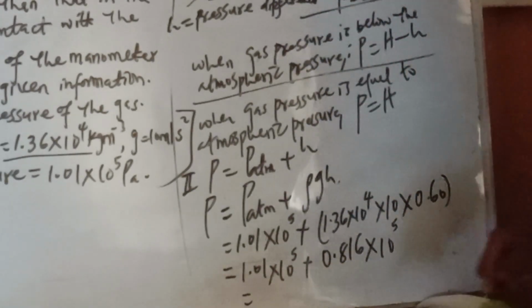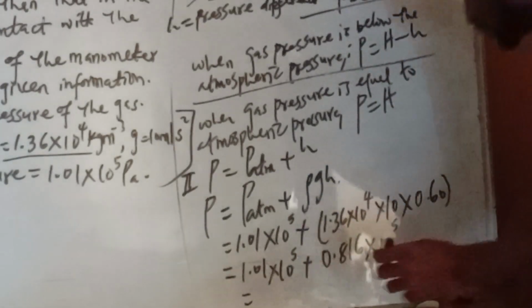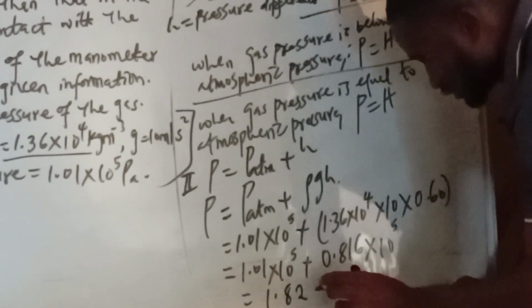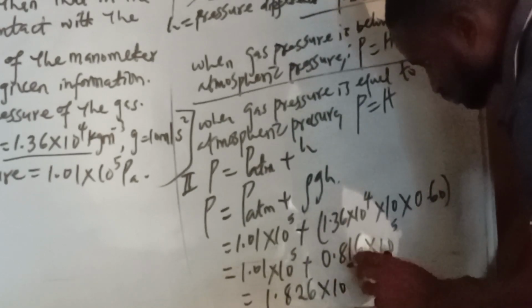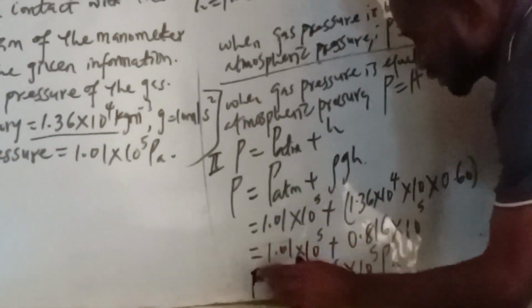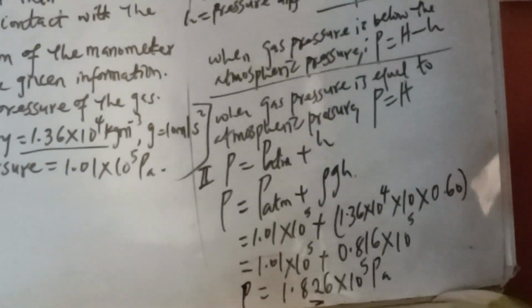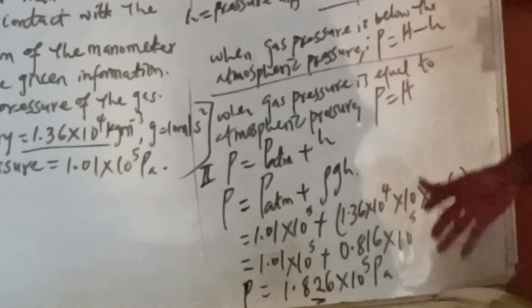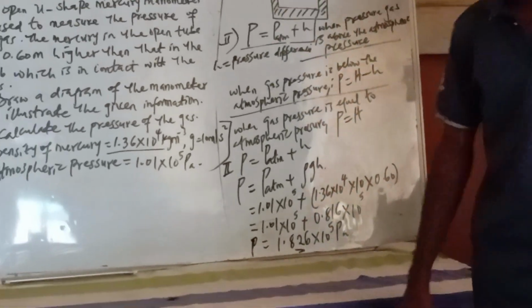Then the final answer will now be 1.826 times 10 power 5 Pascal. So the pressure is this. Please check. The pressure is equal to 1.826 times 10 power 5 Pascal. Okay. Is there any question? Okay, if there is no question, please copy so I will see the next question.